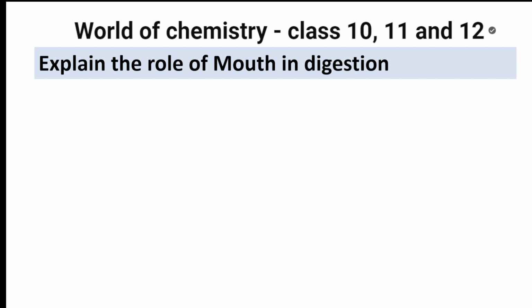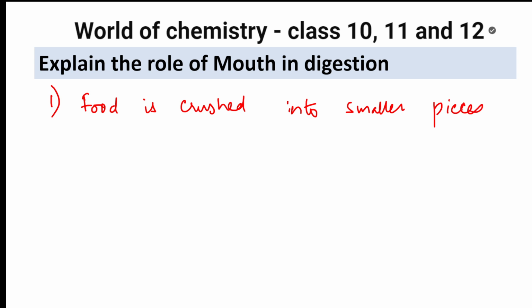What is the role of the mouth in digestion? First of all, in the mouth, what will happen, students? Food is crushed into smaller pieces. This is the first thing that happens. Next, food mixes with saliva.